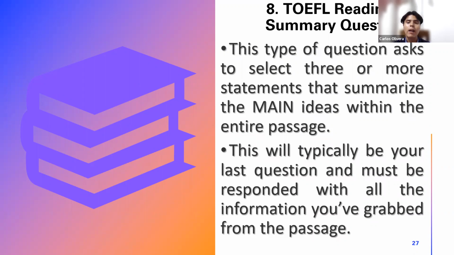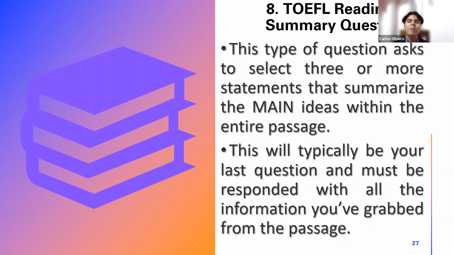But now there is a type of question that will always appear to you on the exam, and that will always be in the same place, and it's this one, the summary question. This type of question is always going to be the 10th question. The last question you're going to respond about the passage. It doesn't matter if it is the first, the second, or the third passage, or even the fourth passage.